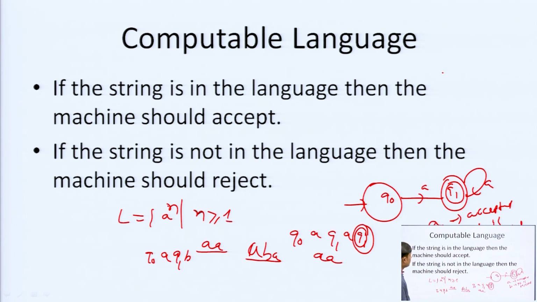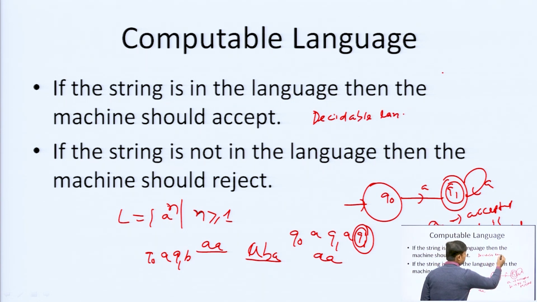It is given that every member of this language should be accepted, and if it is not a member of the language, it should be rejected. That is why this is a computable language, a decidable language.